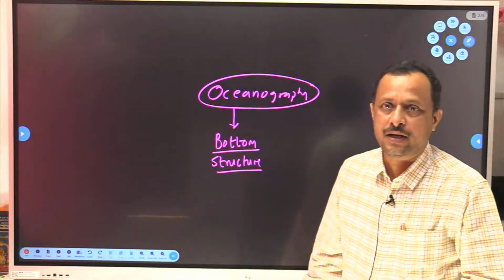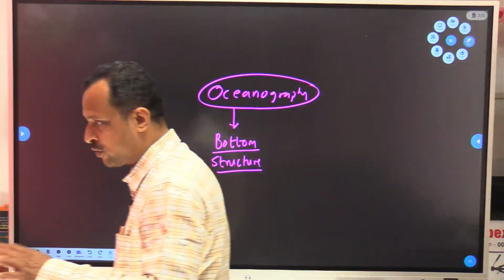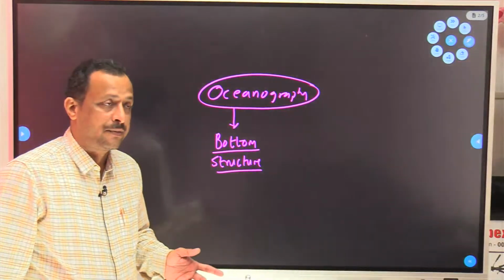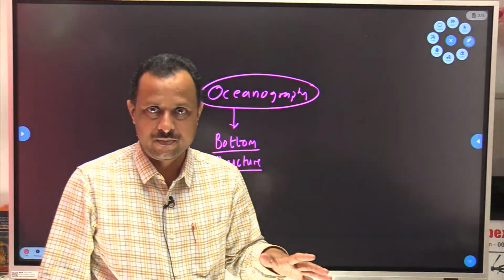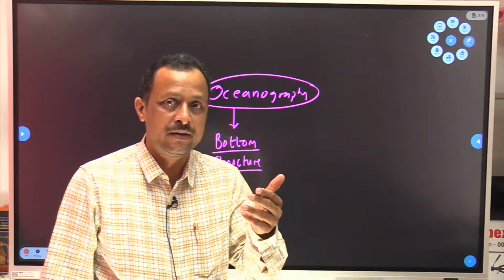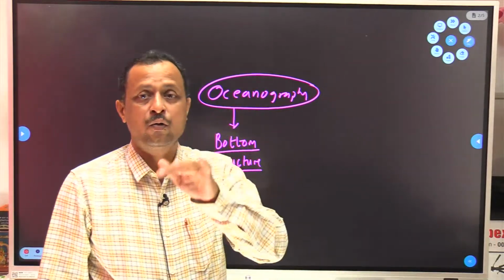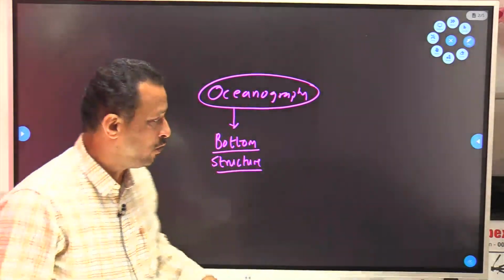What is the condition at ocean bottom? Basically, ocean bottom itself is a landform. So what does this landform contain? Continents and ocean bottoms are the largest landforms. On the continents, what do we observe? Mountains, plateaus, plains. Those are second order landforms on continents. In the same way, on the ocean bottom there are multiple landforms. So what are those? That we will study over here.